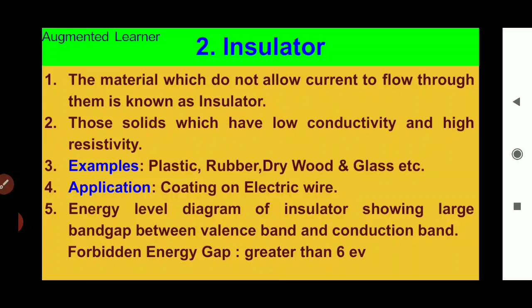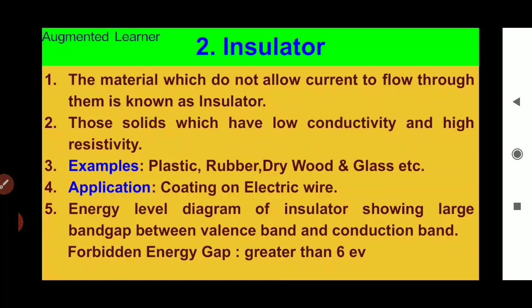Now, which are the materials that do not conduct electricity? We can say the material which does not allow current to flow through it is known as an insulator, or those solids which have low conductivity and high resistivity. Examples of insulators are plastic, rubber, dry wood, glass, cotton.